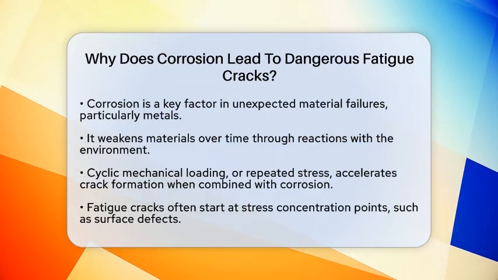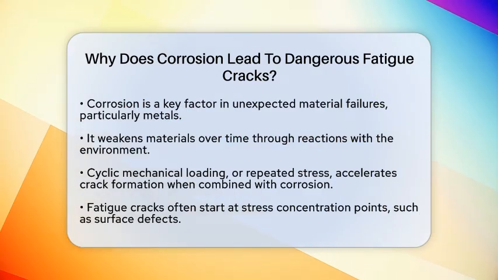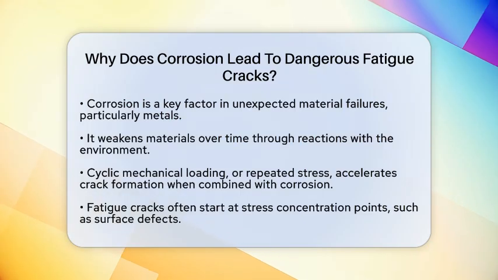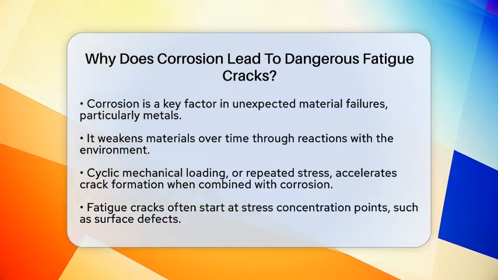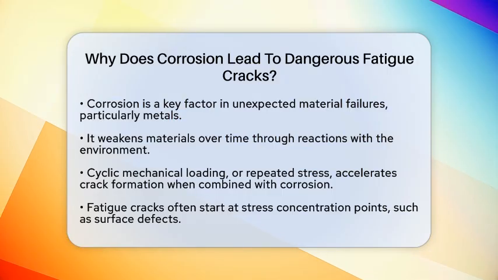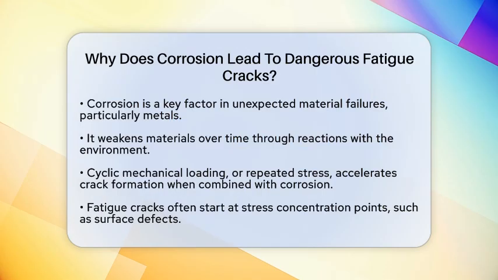Let's break it down. Corrosion happens when a material, usually metal, reacts with its environment. This reaction can weaken the material over time. When combined with cyclic mechanical loading, which is the repeated application of stress, corrosion can accelerate the formation of cracks. These cracks can develop much faster than they would from fatigue alone.